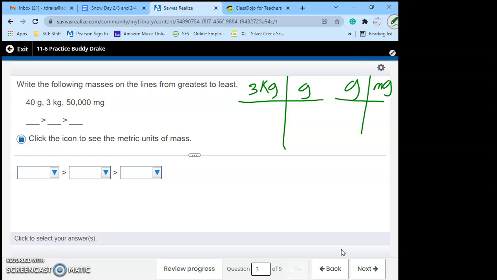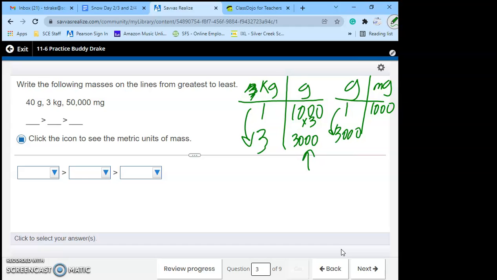So kilograms to grams, 1 kilogram equals 1,000 grams. We have 3 of them. How do we get from 1 to 3? Times 3, which is 3,000 grams. 1 gram equals 1,000 milligrams. We have 3,000. How do we get from 1 to 3,000?